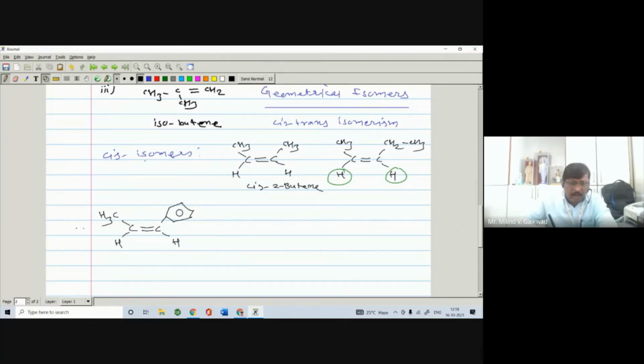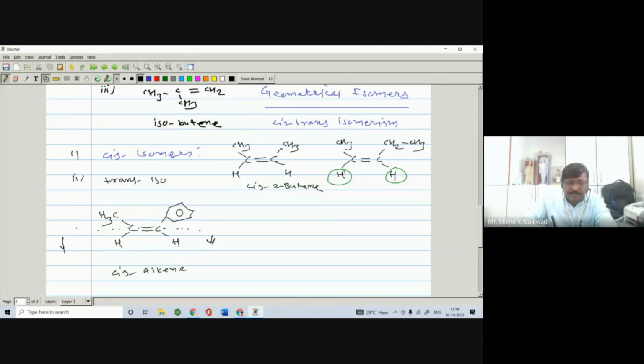Here is the plane passing through this carbon-carbon double bond. When they are on the same side, it is called a cis alkene.